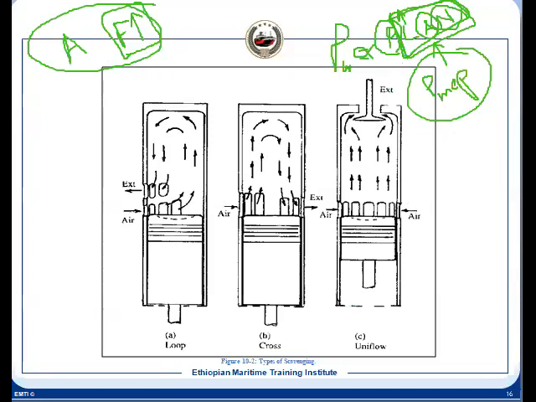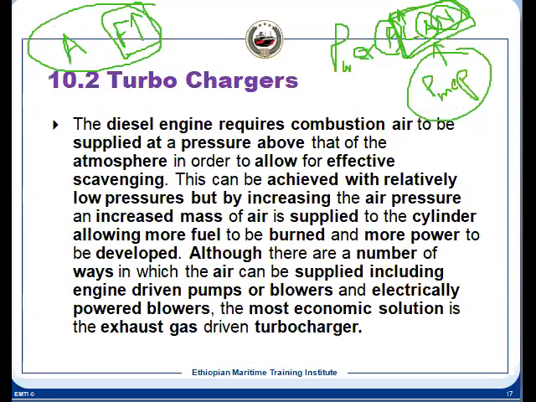Now the designer started thinking how we can increase the MEP without any dimensional change or change in RPM. That we can do only by injecting more fuel, but the moment we inject more fuel, A has to be increased. A already has a certain quantity. Then how can A be increased? That is turbocharging. It can be increased by supercharging.